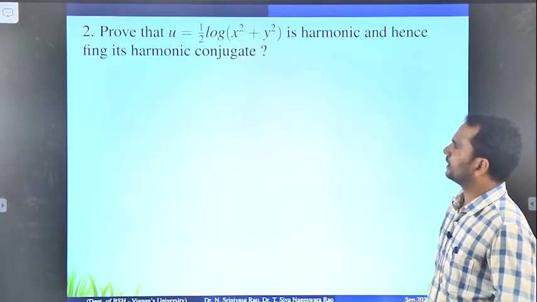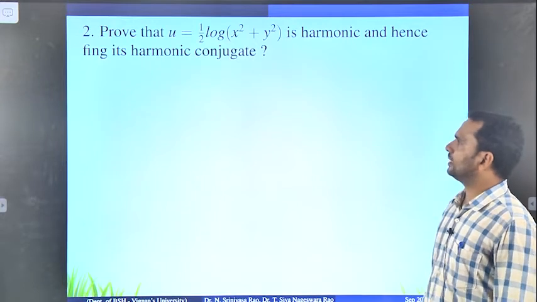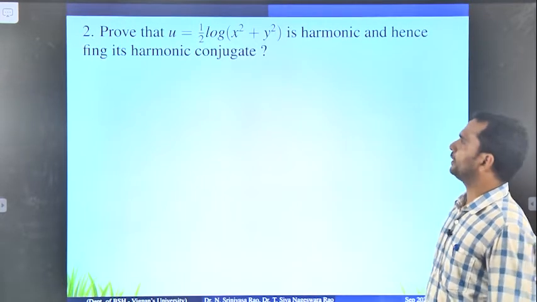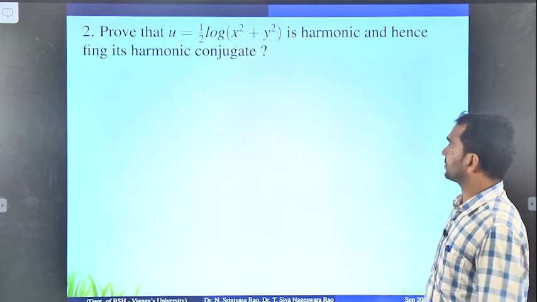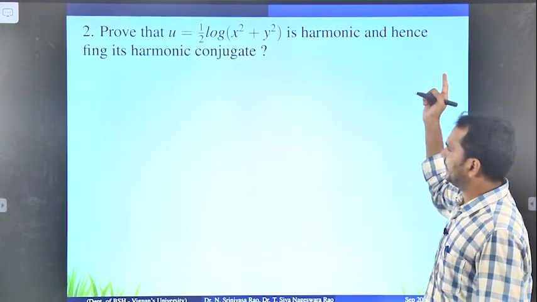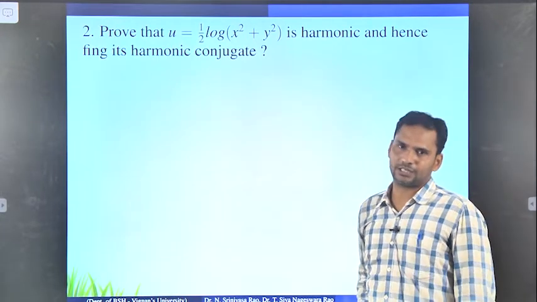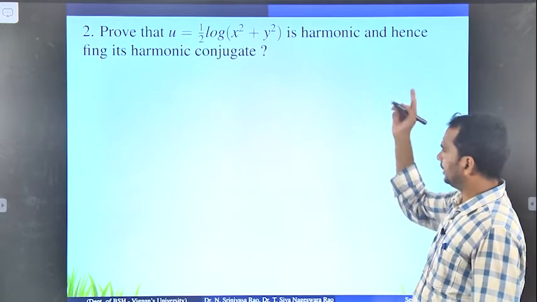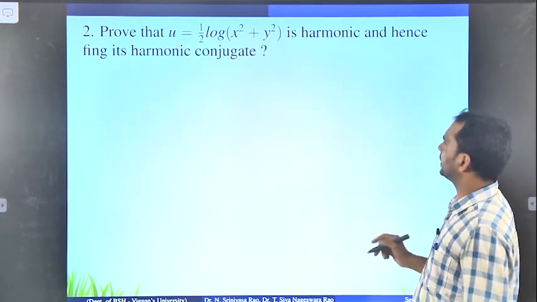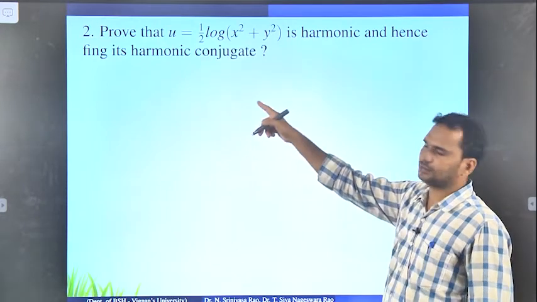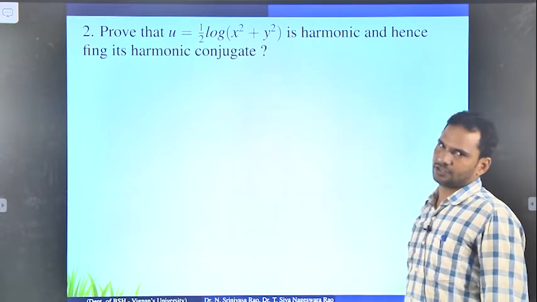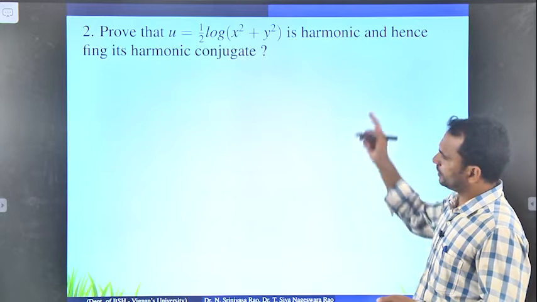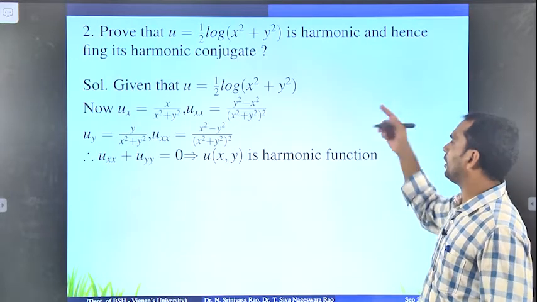So now we look at the second problem. Prove that u equals 1 by 2 logarithm of x square plus y square is harmonic and hence find its harmonic conjugate. Okay, so here we have to check first whether it is harmonic or not, and one more thing you have to find is the harmonic conjugate. Okay, so look at the first part. First we are proving whether it is harmonic or not.